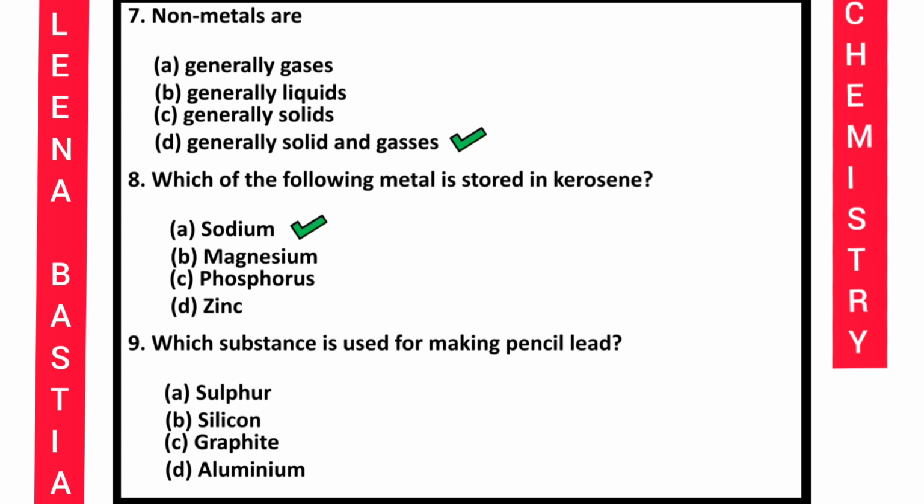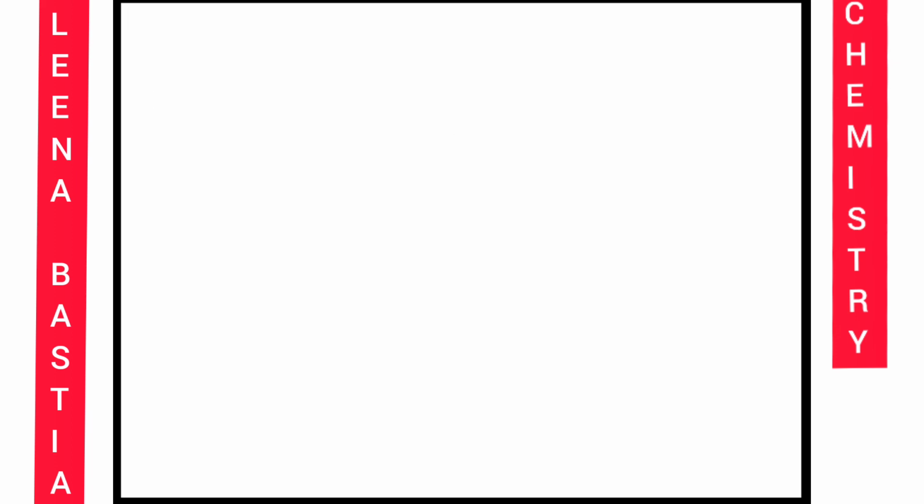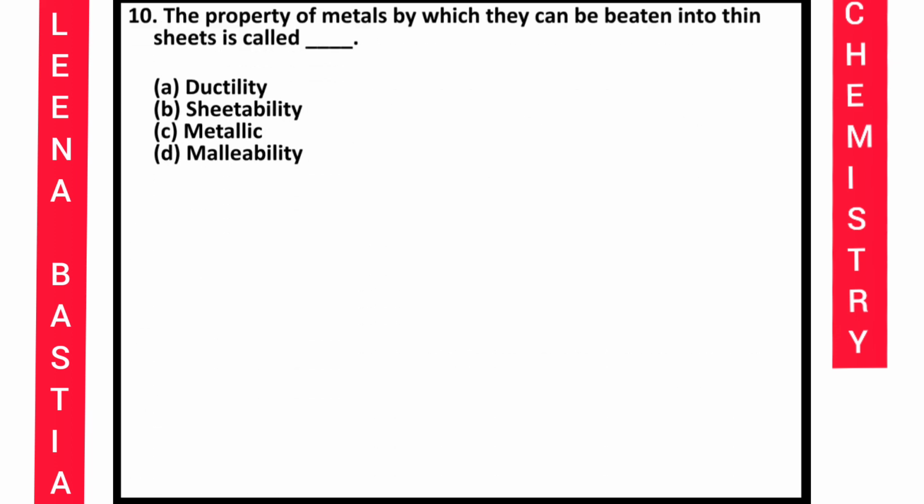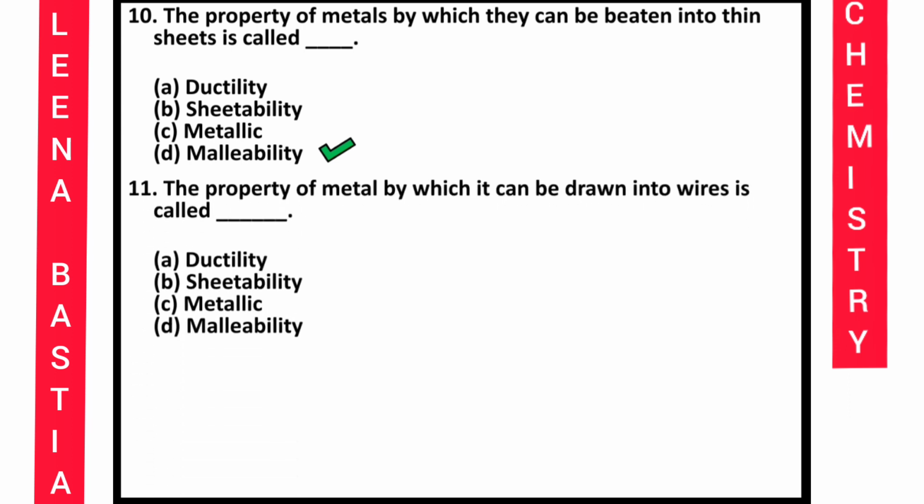Question number 9 says, which substance is used for making pencil lead? So the options are, option A is sulfur, B silicon, C graphite, D aluminium. I hope you all will be able to answer this. Yes, it is graphite. Next question. Question number 10 says, the property of metal by which they can be beaten into thin sheets is called, yes, it is malleability. Question number 11, the property of metal by which it can be drawn into wires is called dash.